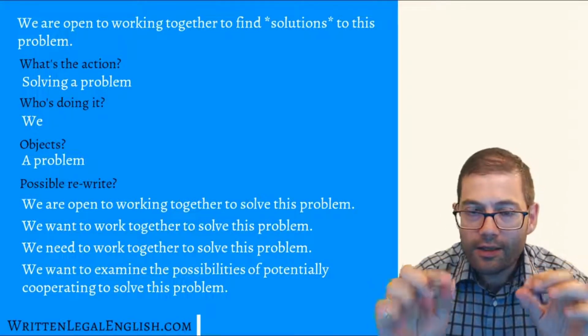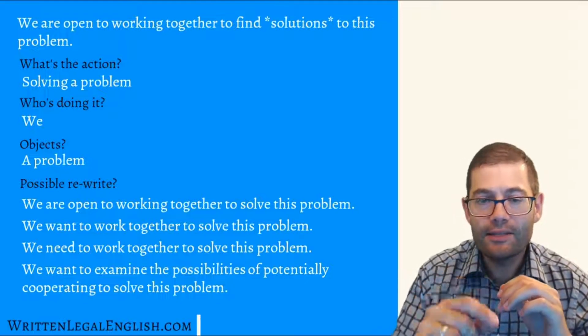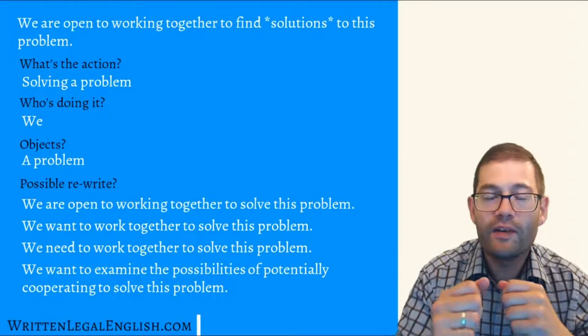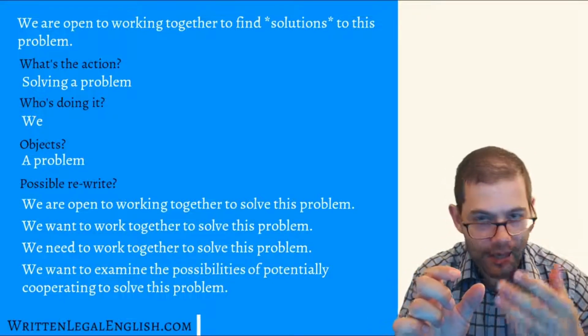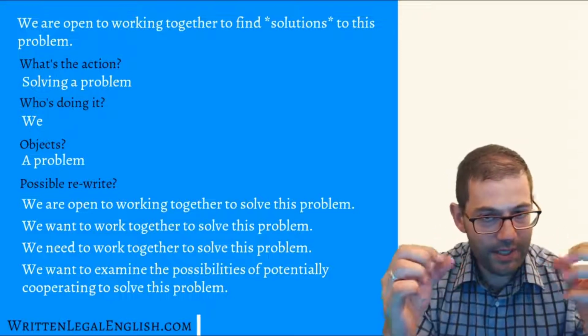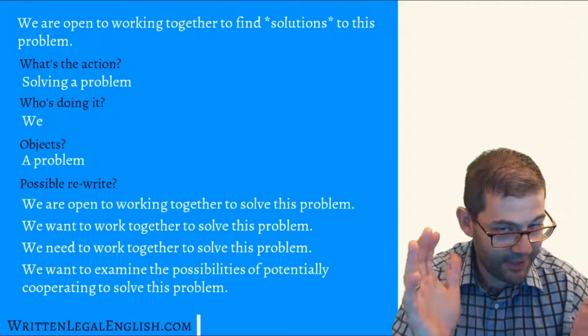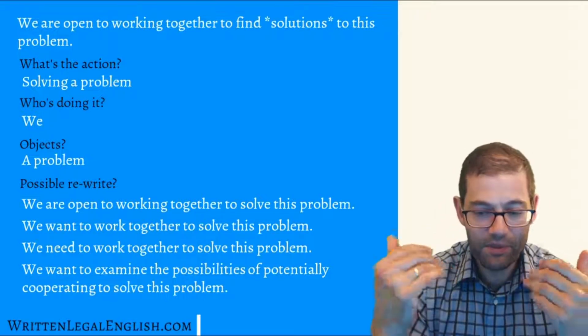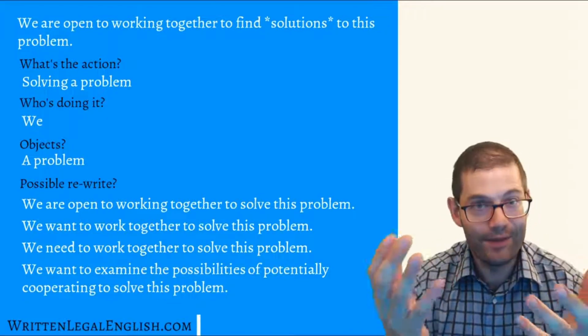But I just want to highlight that just because we correct the nominalisation doesn't mean that job done, we've done everything that we need to do, because the nominalisation is only one part of the sentence. There are other parts of the sentence. And if we lose focus on the sentence as a whole, we might come up with a monster structure, something like, we want to examine the possibilities of potentially cooperating to solve this problem, which of course is a lot of nonsense.